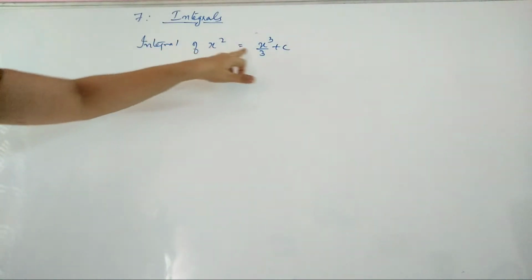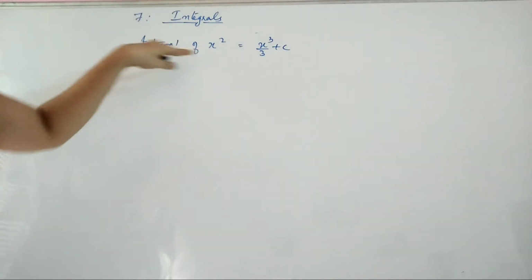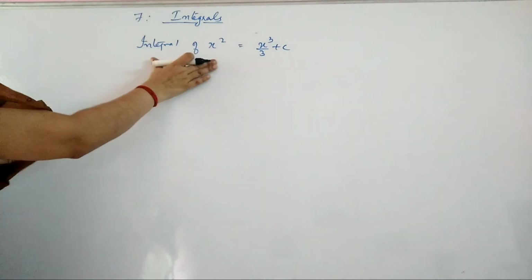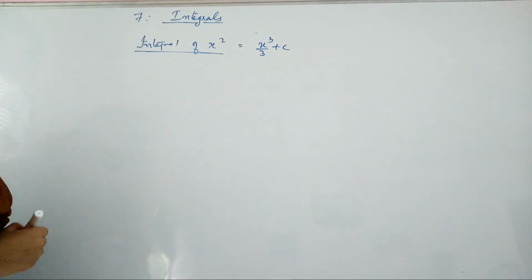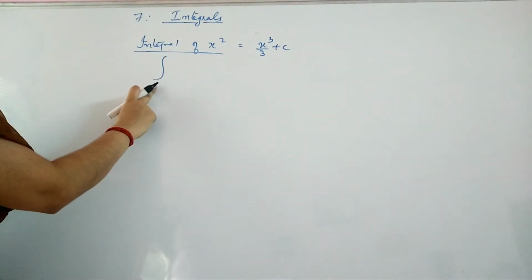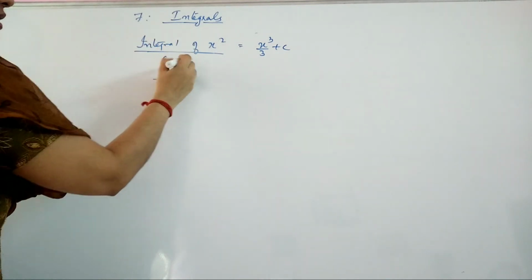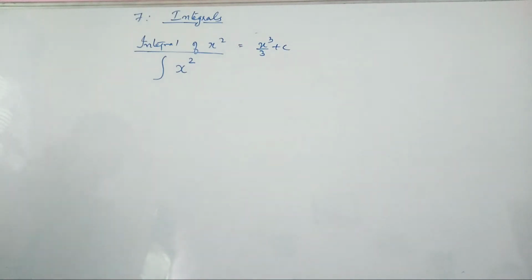Now integral of x square is x cube by 3 plus c, we have found out. Now instead of writing "integral of", we will use the symbol used to notate this. This sentence can be rewritten using the notation as, this is read as integral of. So instead of "integral of", I have written this. I will write whose integral? Integral of x square, and we are doing it with respect to x.